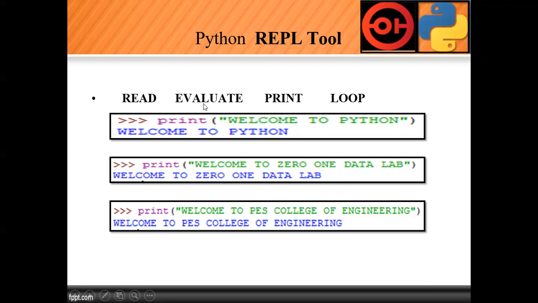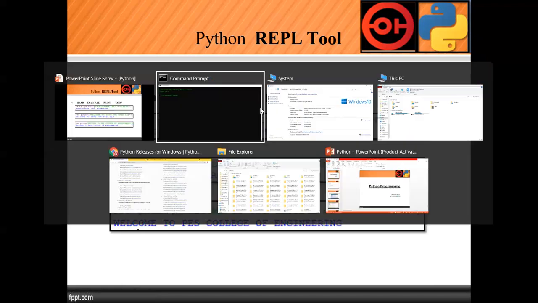Okay, so when we execute, whatever task we asked it to perform, that task will be displayed. The task completes in evaluate itself, but it will be displayed in the print section. And once the task is displayed, again it will perform the loop. Loop means again it will read, evaluate, print. Again, loop means read, evaluate, print. So that is how it works. Let's do the practical so you will get the idea.